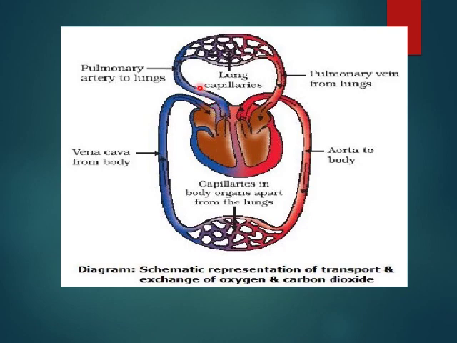It then goes to the lungs. In the lungs it gets oxygenated. From the lungs it comes to the heart. From the heart, with the help of the aorta, it goes towards the body. In the body, the oxygenated blood is taken and the deoxygenated blood, with the help of capillaries and again with the help of the vena cava, goes to the heart. And in this way, there is systematic exchange of oxygenated and deoxygenated blood with the help of the heart.